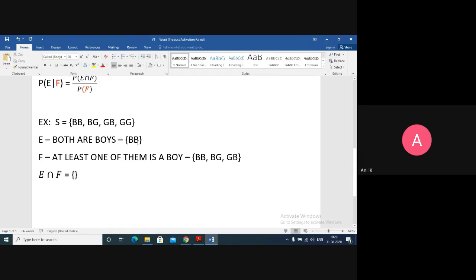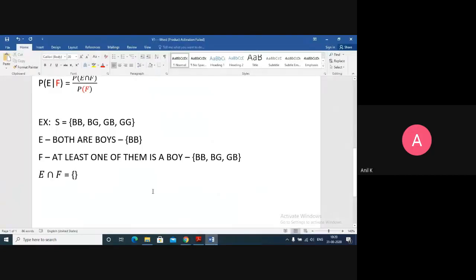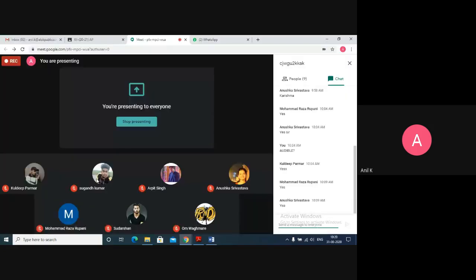E has only boy and boy. F has BB, BG, GB. So the common element will be BB. Correct. So I'll go for common elements as BB. Now, should I write P of E slash F or F slash E? Read the question once again.